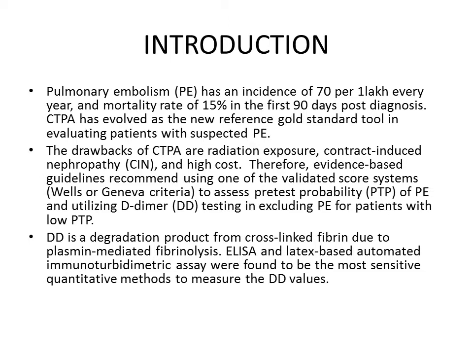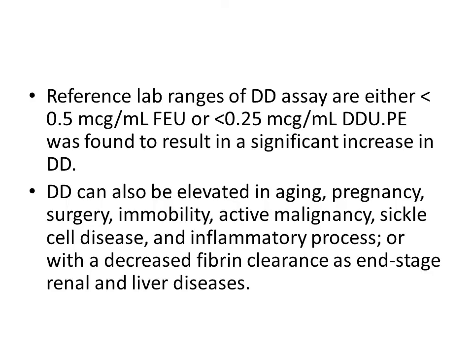Therefore, evidence-based guidelines recommend the use of one of the validated score systems like Wells or Geneva criteria to assess the pre-test probability of pulmonary embolism, and utilizing D-dimer testing and excluding pulmonary embolism for patients with low pre-test probability. D-dimer is a degradation product from cross-linked fibrin due to plasmin-mediated fibrinolysis. ELISA and latex-based automated immunoturbidimetric assay were found to be the most sensitive quantitative methods to measure the D-dimer.